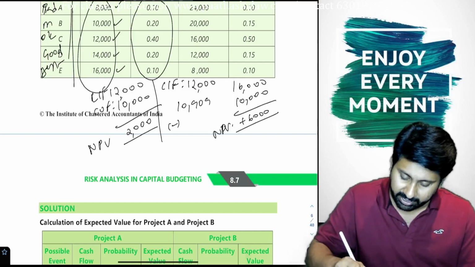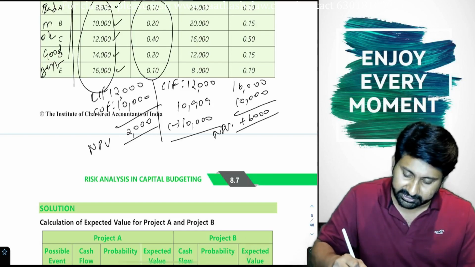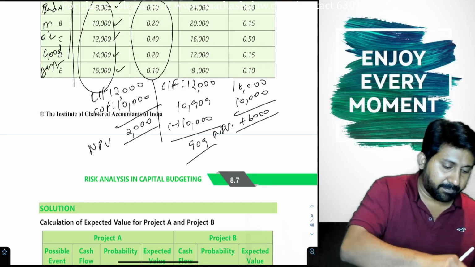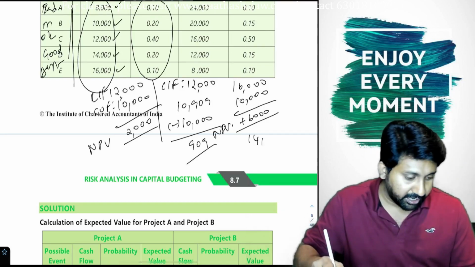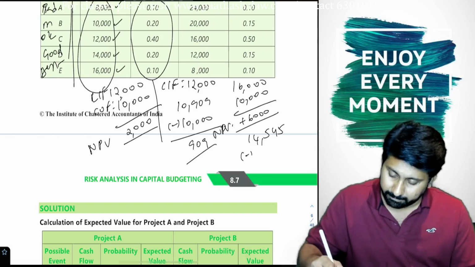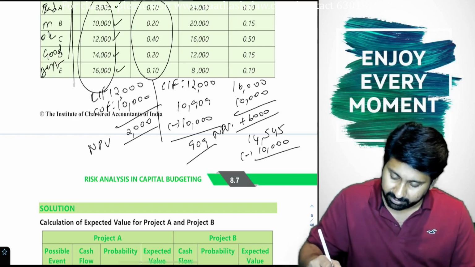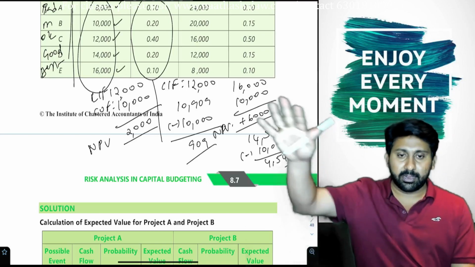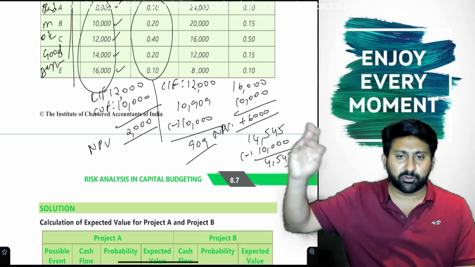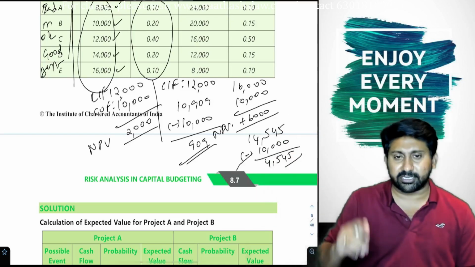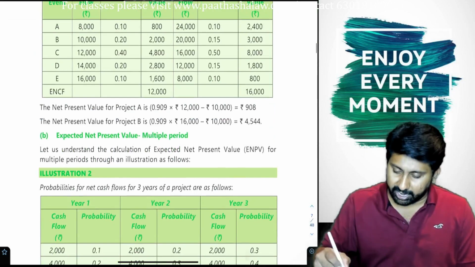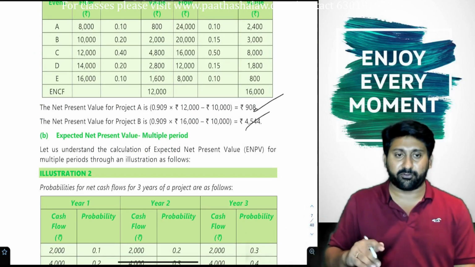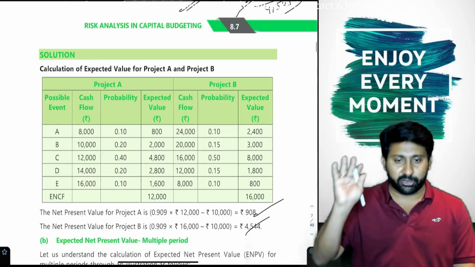10,909 minus 10,000. If you take discounting, the answer will be 909. 16,000 divided by 1.1, 14,545 minus 10,000 will become 4,545. Through discounting, it is 909 and 4,545; without discounting, 2,000 and 6,000. The Institute has done it through discounting, and I followed that. So 909 we got, and 4,545 we got 4,544. This is how they will calculate. Understood the point or not?